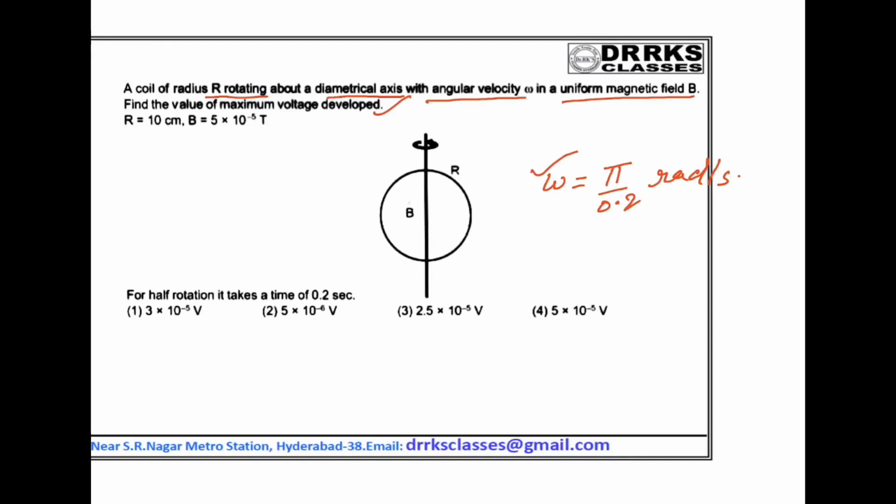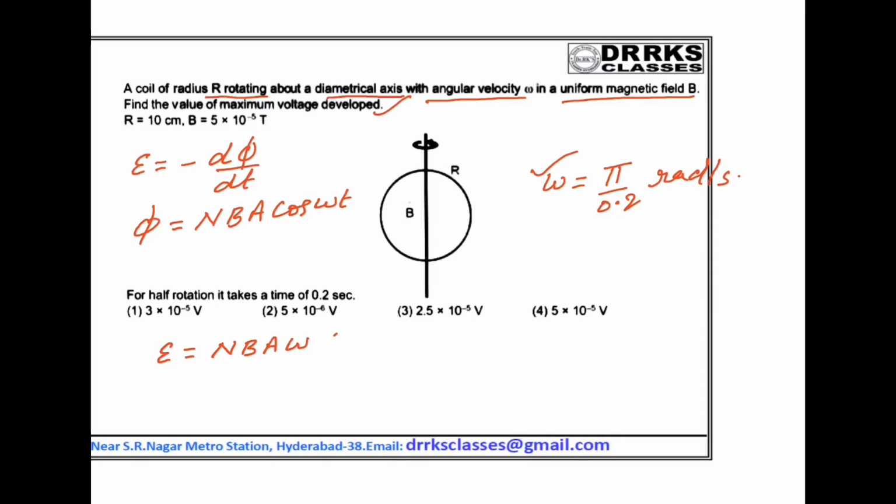So we know that EMF induced is equal to minus d phi by dt, where phi is equal to n B A cos theta, that is cos omega t. So if I differentiate with respect to time, I will get EMF E is equal to n B A omega sin omega t.